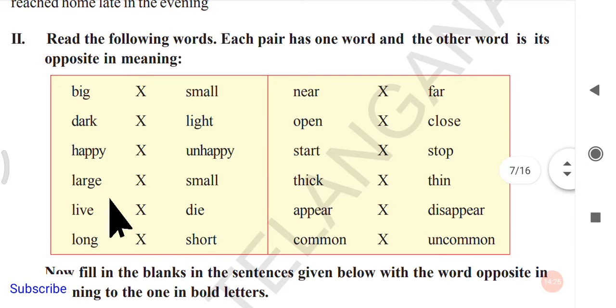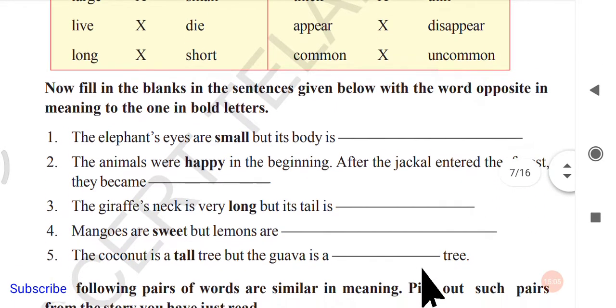Next, Roman number 2. Read the following words. Each pair has one word and the other word is its opposite meaning. So there are words here that have opposites, a very easy one. We can just go through them very quickly. Big, small, opposites. Next, dark, light; happy, unhappy; large, small. So here big, small and large, small, both opposites are the same. Next, leave, die; long, short; near, far; open, close; start, stop; think, appear, disappear; common, uncommon. So we have some exercise here. Let us see what it is.